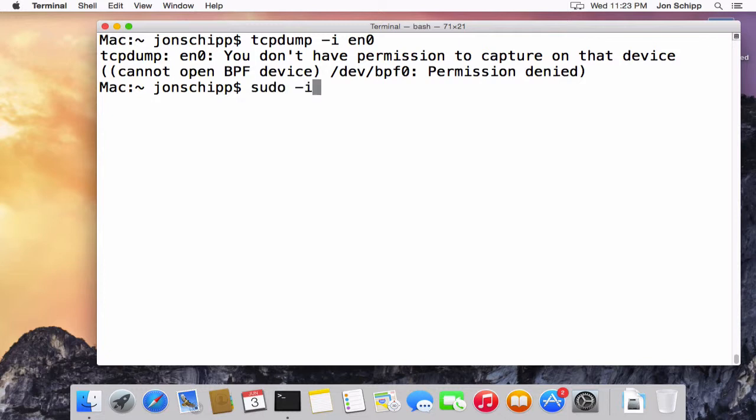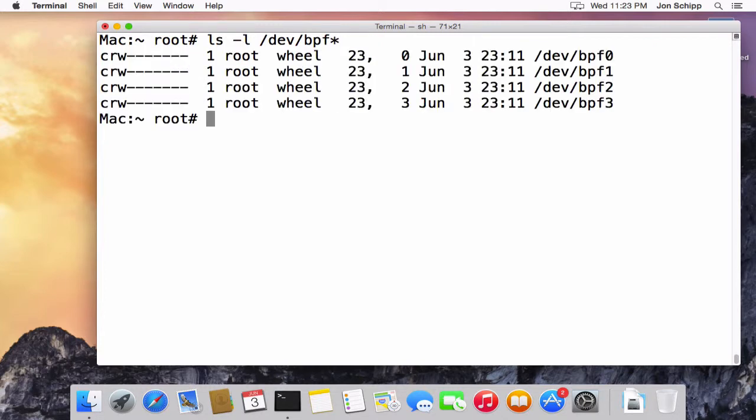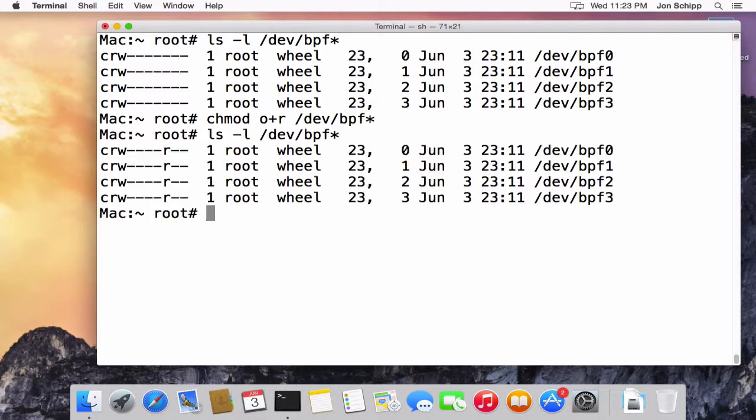Well, one way to do this is to simply take a look at the devices again and add the appropriate permissions, just as if it were a file and you need to read it. So we can do chmod o+r, o for other, so that's going to be everyone. We'll specify for those devices that we want to add that bit. And let's take a look again. You can see now there's that read bit here.